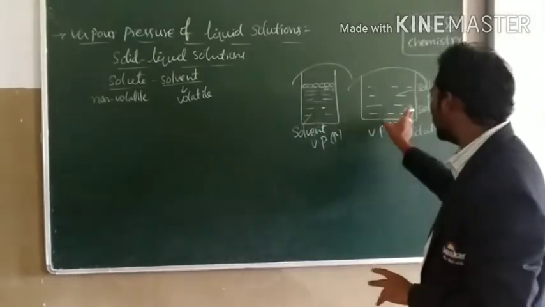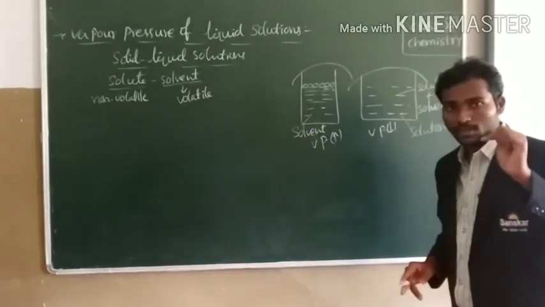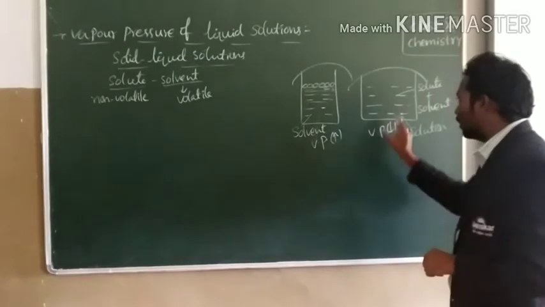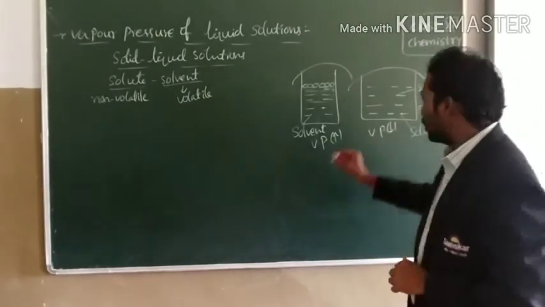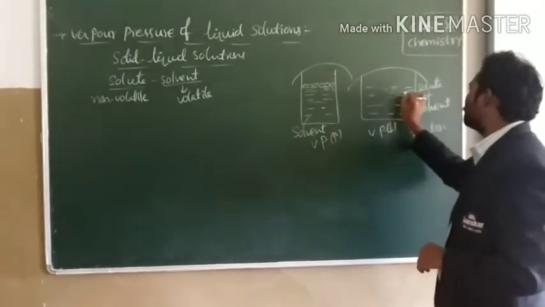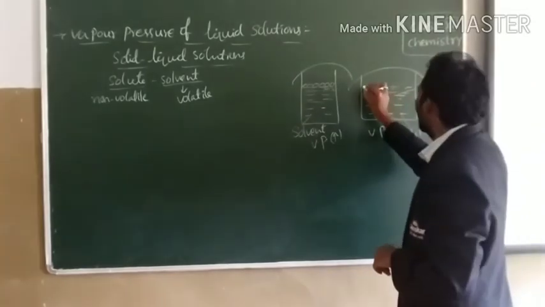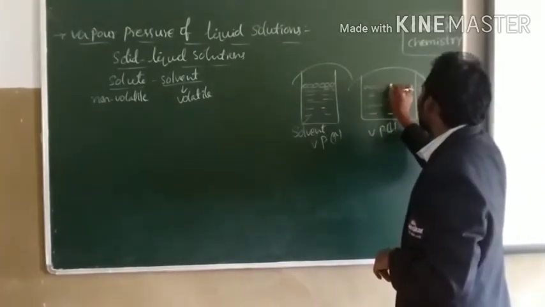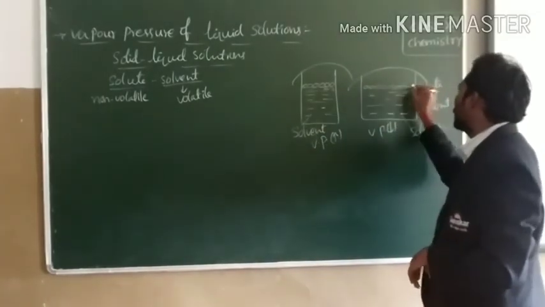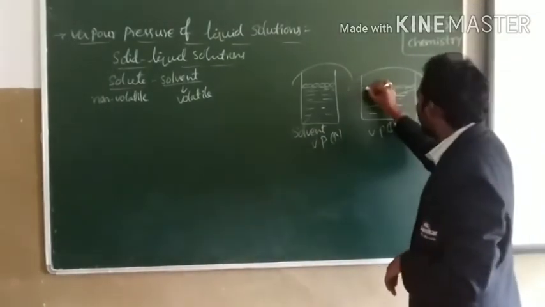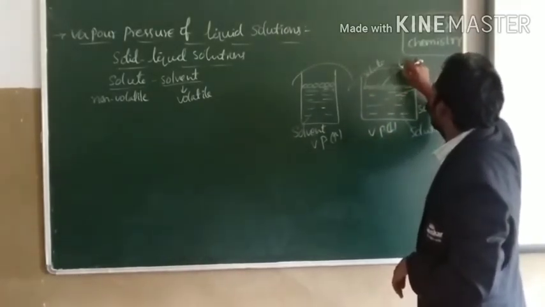But when we compare a solution which contains a non-volatile solute, the non-volatile solute dissolves in the pure solvent, which has less vapor pressure. This is because the surface of the solution is covered by solvent as well as non-volatile solute particles. So the surface of the solution has solvent and solute particles.